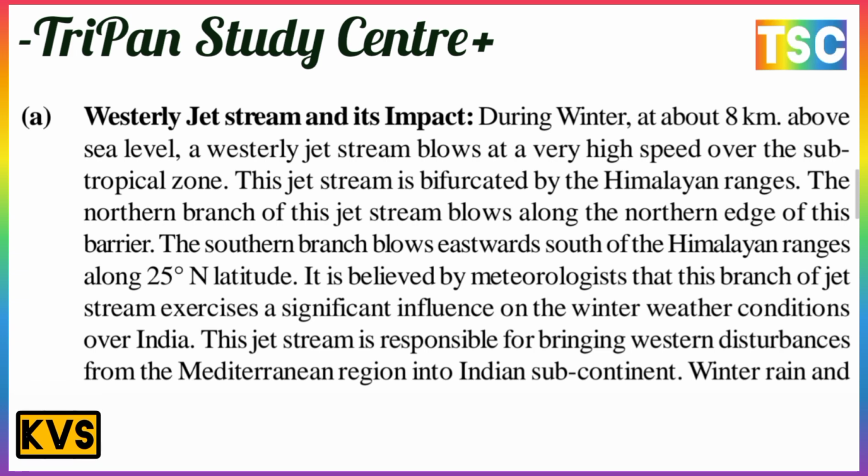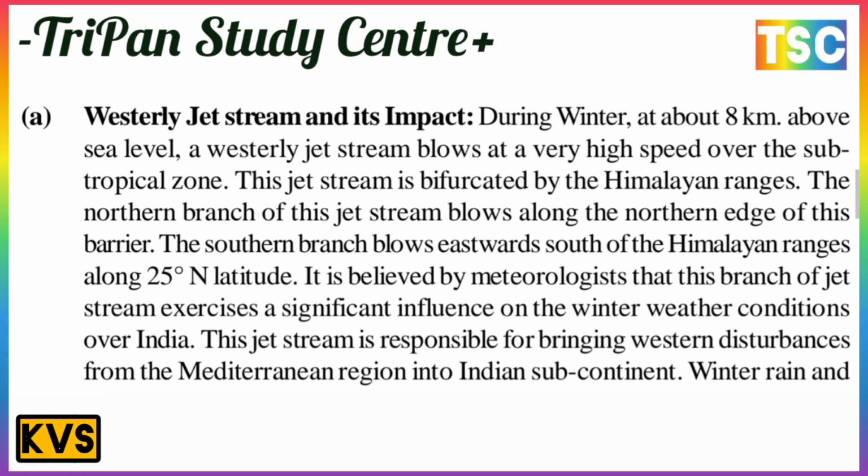During the winter, at about 8 kilometers above sea level, westerly jet streams blow at very high speed over the subtropical zone. This jet stream is bifurcated by the Himalayan ranges. The northern branch blows along the northern edge of this barrier. The southern branch blows eastward, south of the Himalayan range, along 25 degrees north latitude.